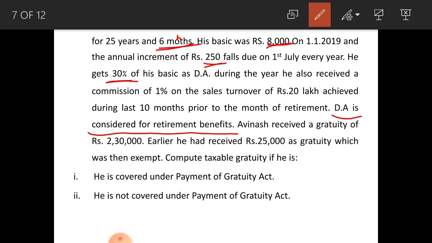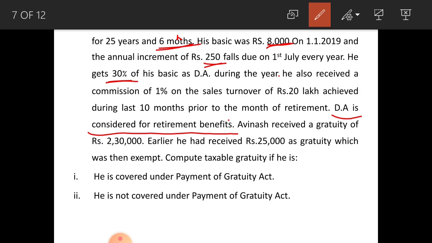So you have to consider this 30% amount for not covered under Payment of Gratuity Act also. Next, see the next one. He also received a commission of 1% on the sales turnover of 20 lakhs achieved during the last 10 months prior to the month of retirement. For covered under Payment of Gratuity Act, salary means basic plus DA only.